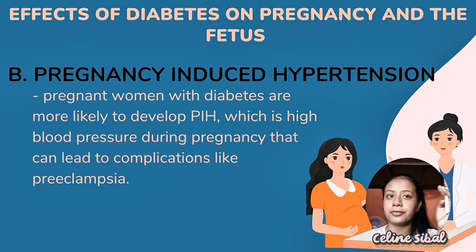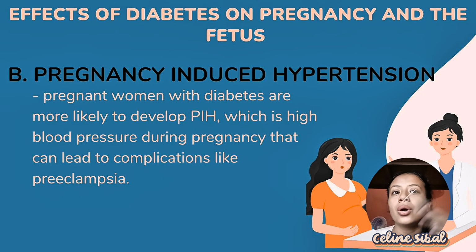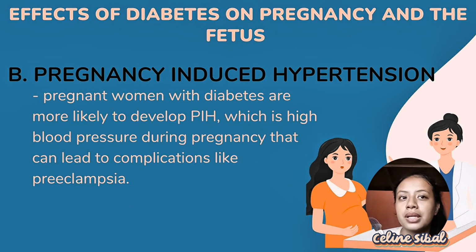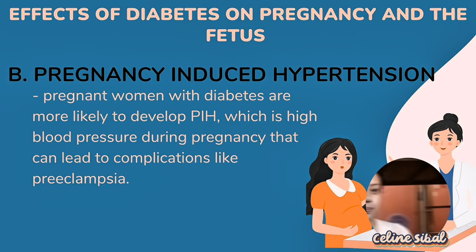Next effect, we have pregnancy-induced hypertension, or what we call gestational hypertension. It means that a pregnant woman with diabetes is more likely to develop PIH, which is high blood pressure during pregnancy that could lead to complications like preeclampsia. Preeclampsia is characterized by the new onset of high blood pressure and often a significant amount of protein in the urine, which we call proteinuria, and also swelling, particularly in the hands and face.